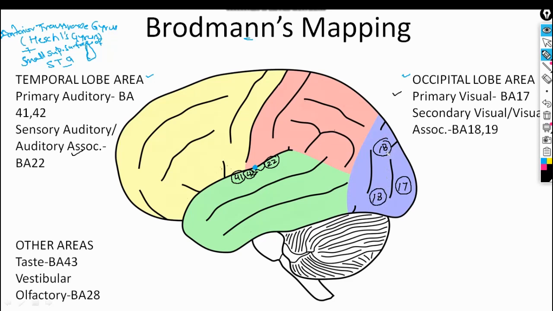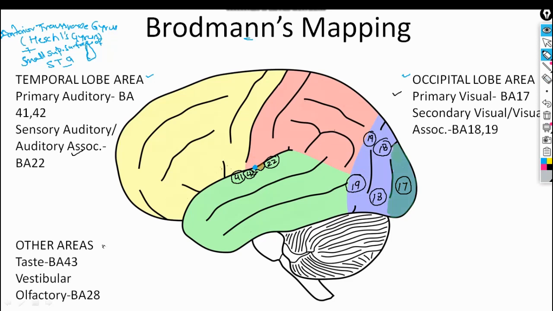Anterior to this secondary visual area, Brodmann's area 18, this region is Brodmann's area number 19. Clear?